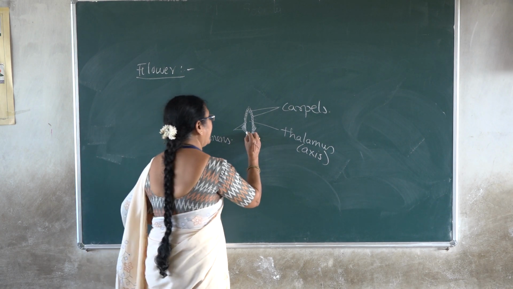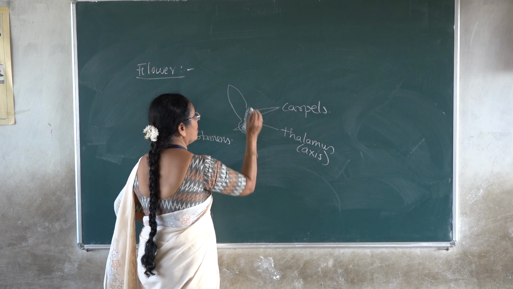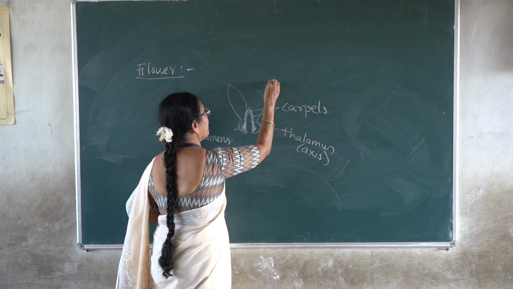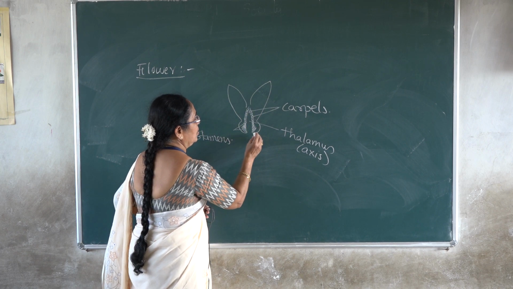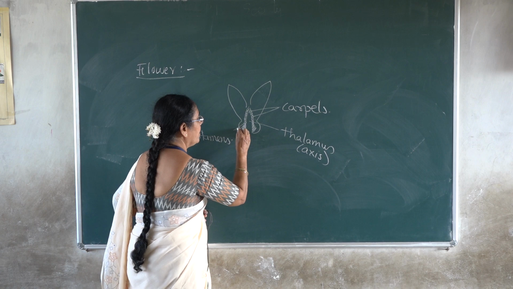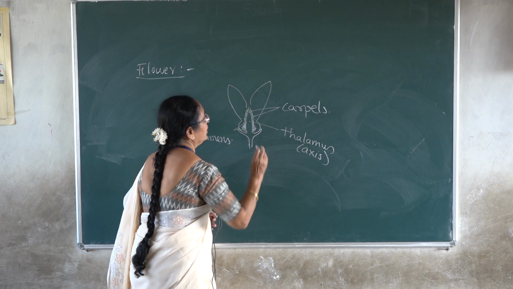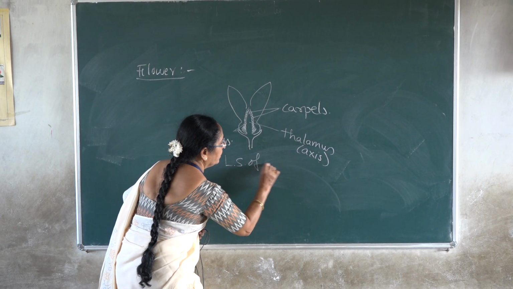Then with respect to the petals, so this is LS, so that is a petal, and external to this, the calyx. Okay, this is LS of a flower.